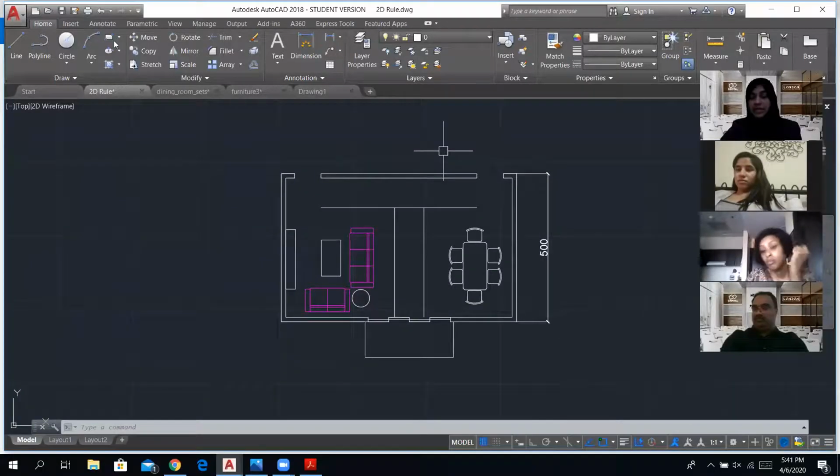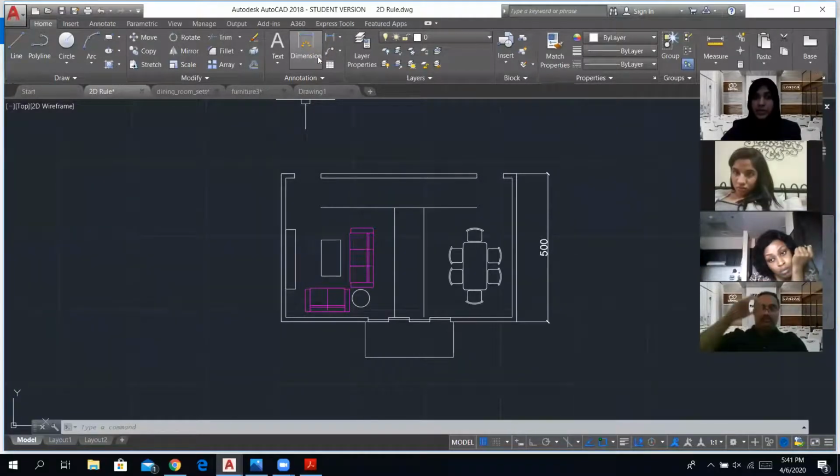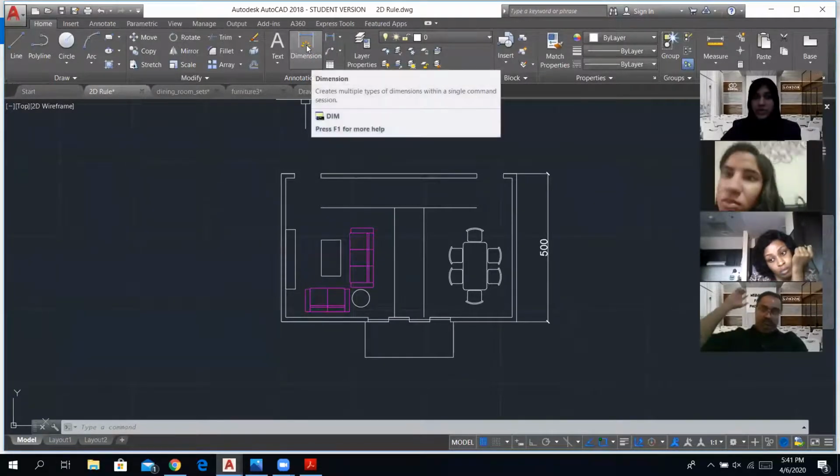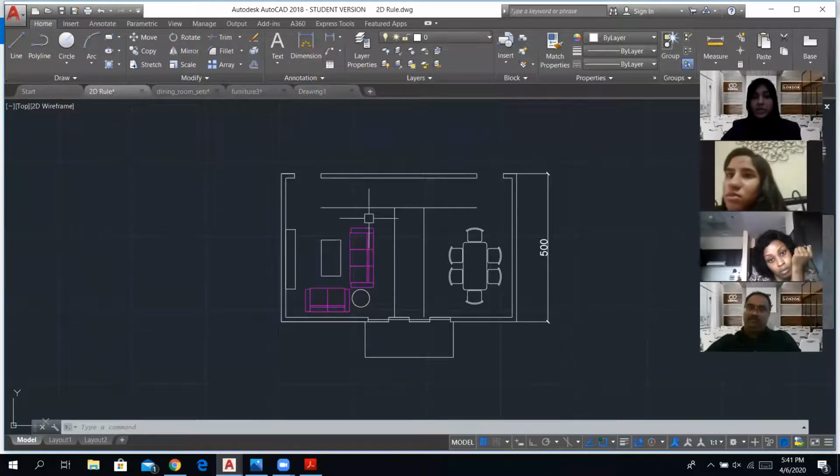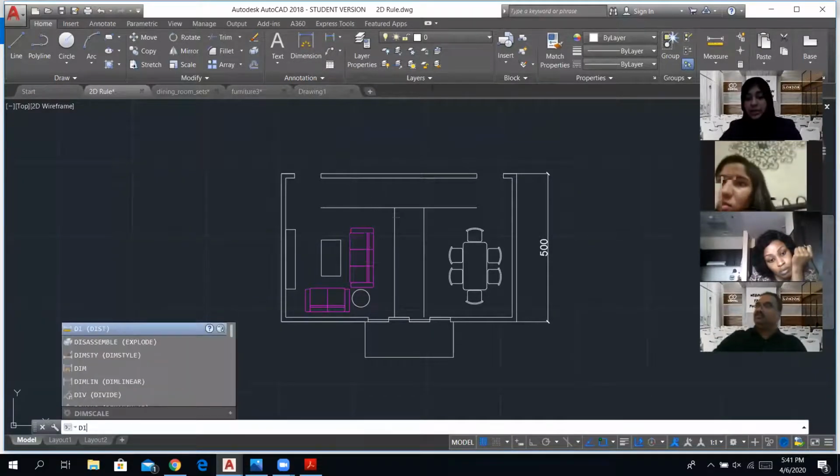So for dimension, as I said, I just explained how to use only these few tools. I haven't explained these. They are very good, efficient ones, but I'll show you how to do the dimension. So dimension is mentioned here. All right, so you can go ahead, click that, or you can type in DIM. And then